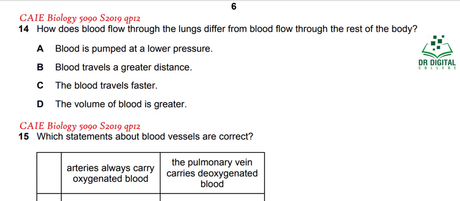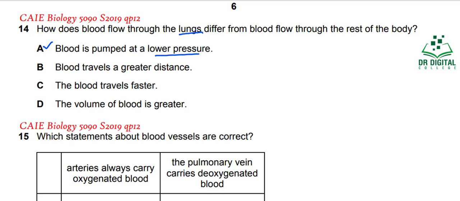In question 14, how does blood flow through the lung differ from blood flow through the rest of the body? Blood is pumped at lower pressure. You know that in the lungs we have to do gaseous exchange, so blood is pumped at lower pressure through the lungs. So option A is correct.